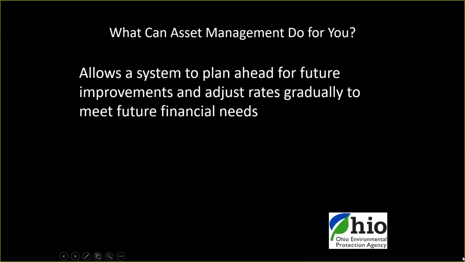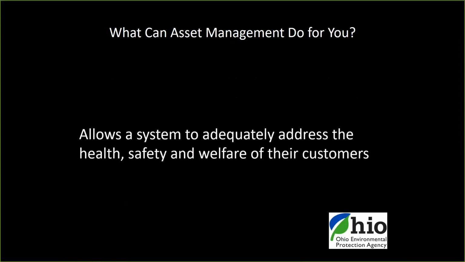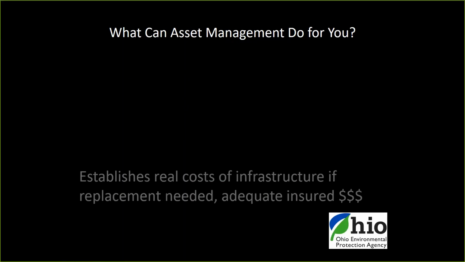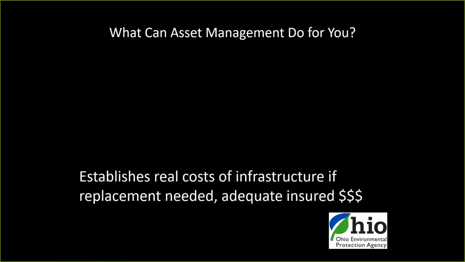If you've got some plan in place, you're doing your proactive maintenance, you've got a capital improvement plan, you know which projects you need to do, you've taken a look at your critical assets and you've planned ahead, you can plan the funding ahead, and that allows you to adjust the rates much more gradually, and it's a lot easier on your customers. It allows the system to adequately address the health, safety, and welfare of their customers, because after all, that's what we're in this business for, is to provide safe water to our customers. And it establishes the real cost of infrastructure if replacement is needed, and also makes sure that you're adequately insured for catastrophic incidents.